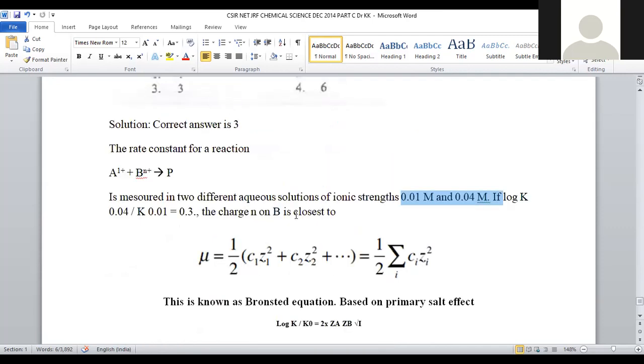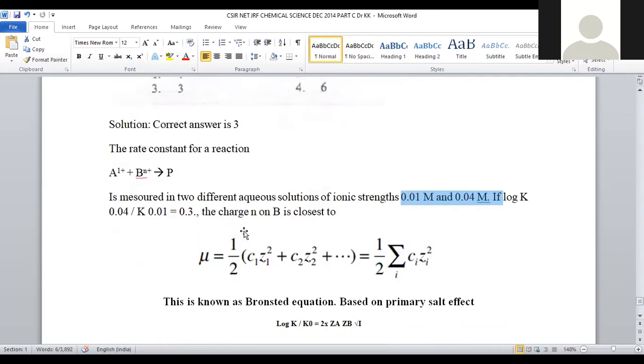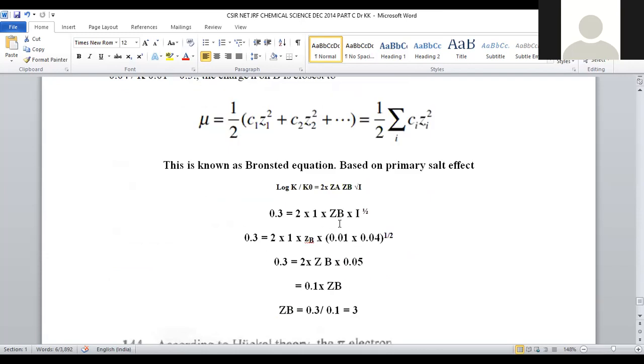0.3 is equal to 2 into Za, which is the charge of species A. Species A charge is 1, so 1 into Zb, which is required to be calculated, the charge of the B component. Root I is I to the power half. So 0.3 is equal to 2 into 1 into Zb into the ionic strength, 0.01 plus 0.04, it is not a multiplication, to the power half.